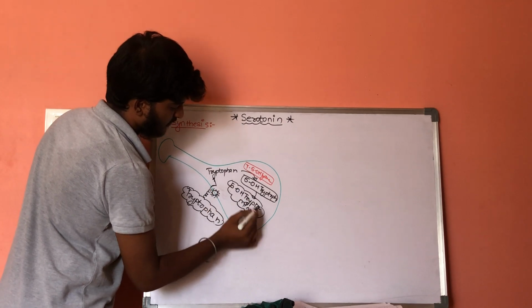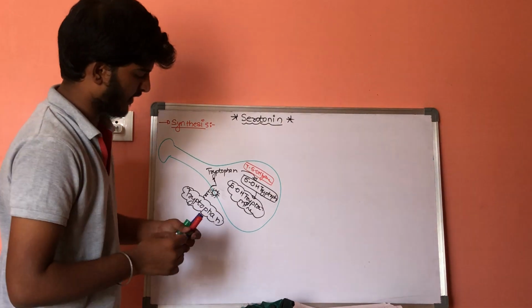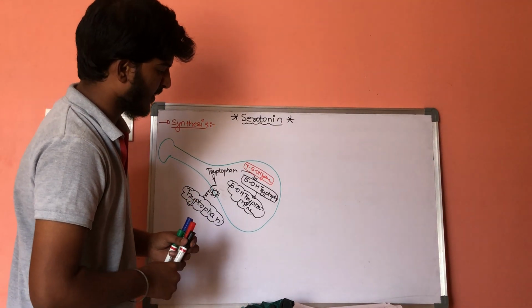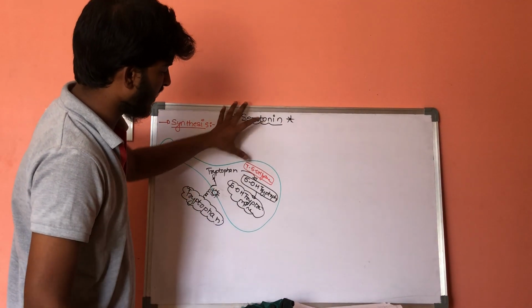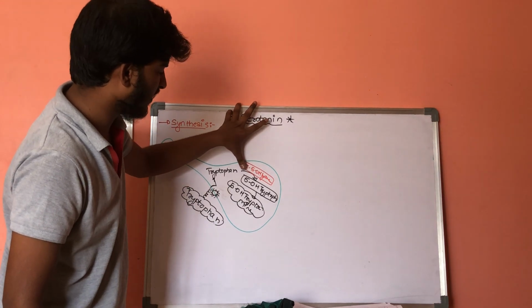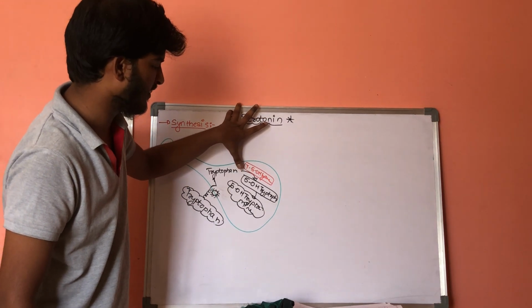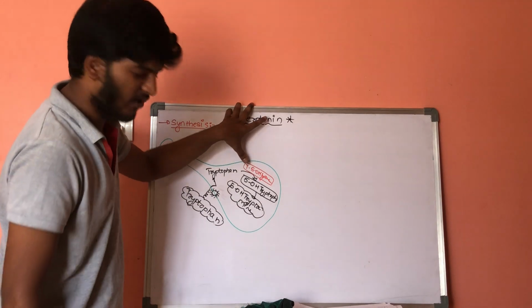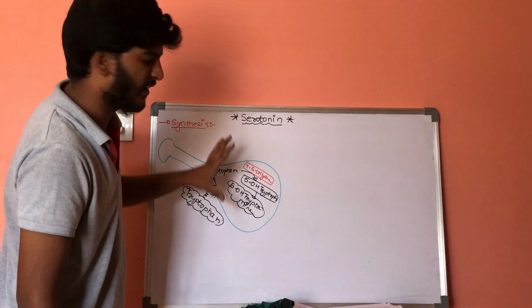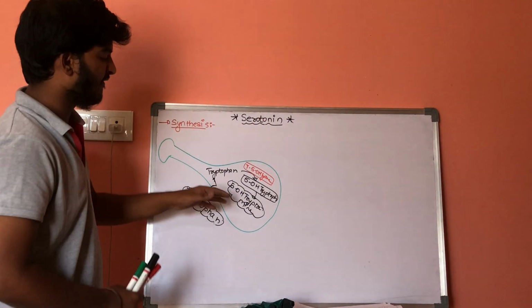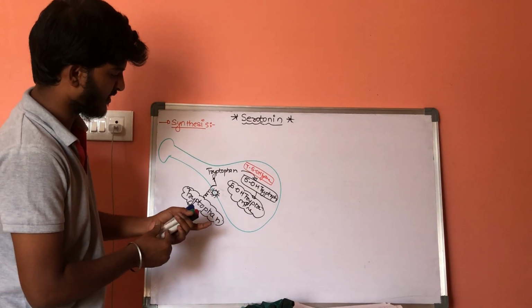5-hydroxytryptophan will get converted into 5-hydroxytryptamine with the help of the enzyme called L-amino acid decarboxylase. So here 5-hydroxytryptamine is synthesized.